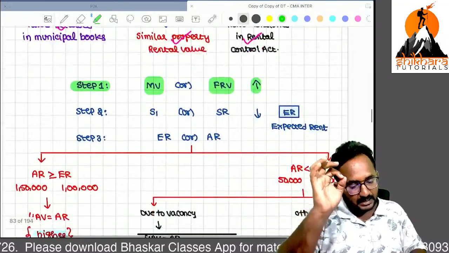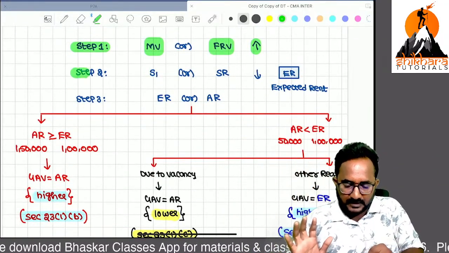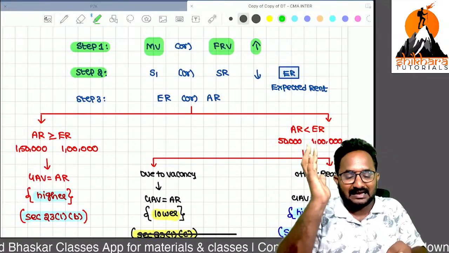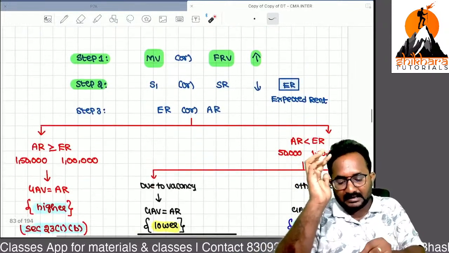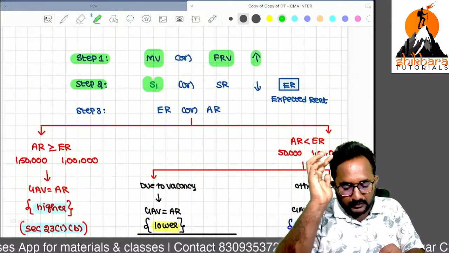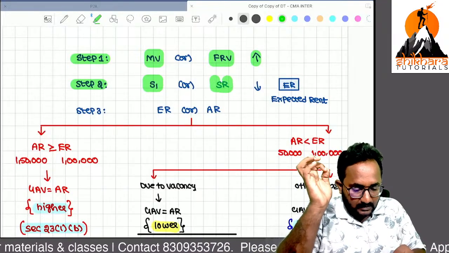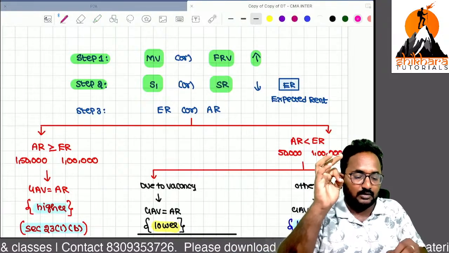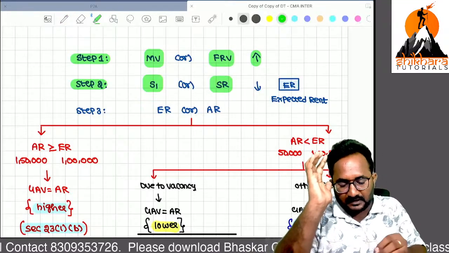Whichever is higher. We are maximizing both the things. Now, step 2. As per the Rent Control Act, we can't collect rent more than the standard rent. So that's why the step 1 resultant amount, we always have to restrict with the standard rent. You need to know the reason, because we can't collect more than the rent mentioned in the Rent Control Act. That is why whichever is less.